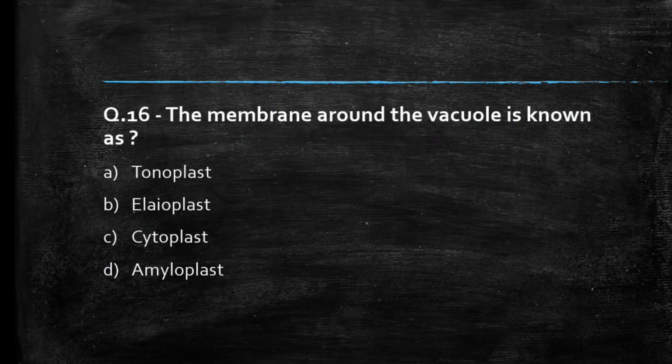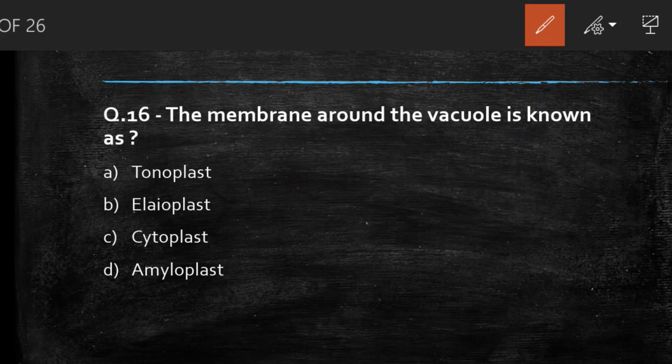Next question we have, the membrane around the vacuole is known as tonoplast, elioplast, cytoplast, amyloplast. Students, comment your answer. So the right answer to this question is option A, tonoplast.